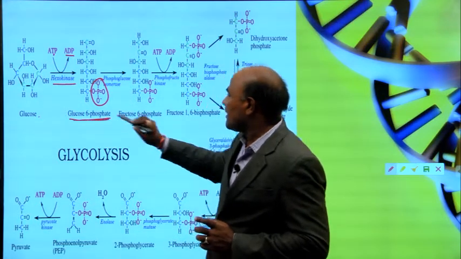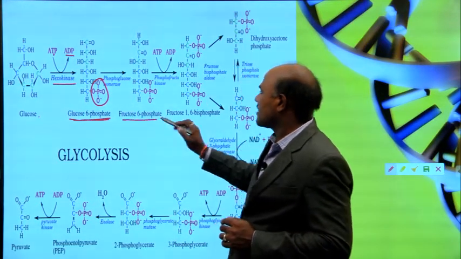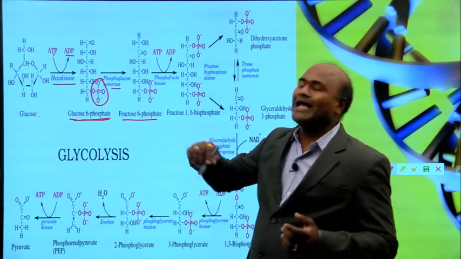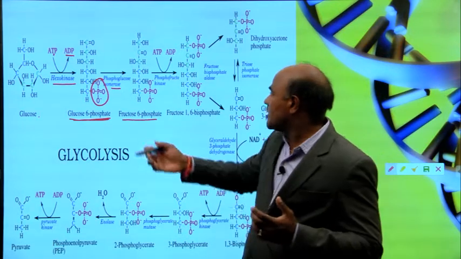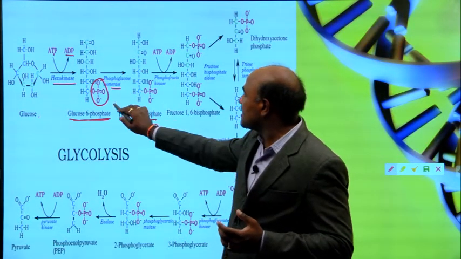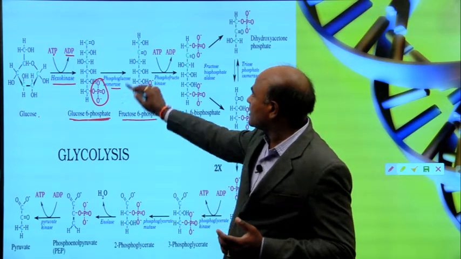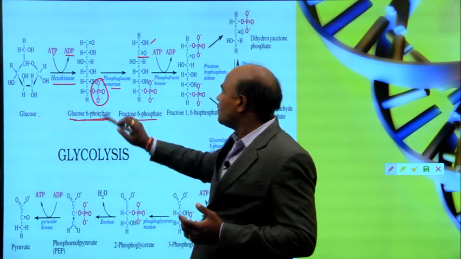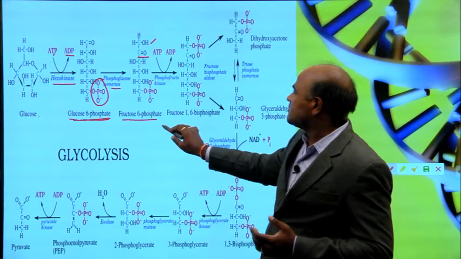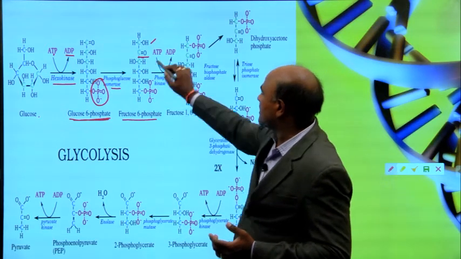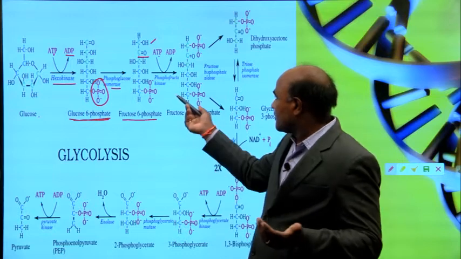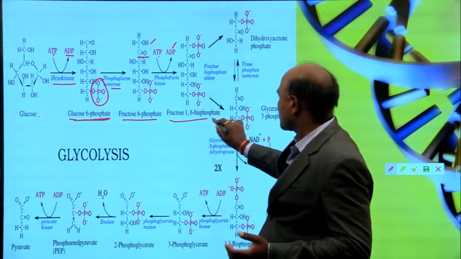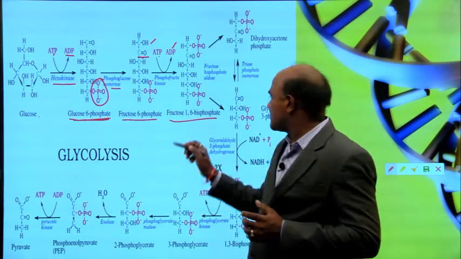So glucose 6 phosphate. Again glucose 6 phosphate is converted into fructose 6 phosphate with the help of glucose isomerase. You can see here the difference: CH2OH and then C double bond O. So this is fructose 6 phosphate. Again fructose 6 phosphate reacts with ATP, and with the help of phosphofructokinase it produces ADP and fructose 1,6 bis phosphate.